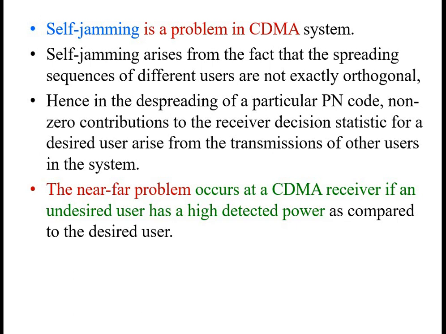Another thing is self-jamming. There is a small problem that occurs in CDMA: if on certain occasions the orthogonality is not properly maintained between the users, then at certain times we face a problem called self-jamming. These things can be set right by properly utilizing the system and maintaining the handoff. That's all for now.